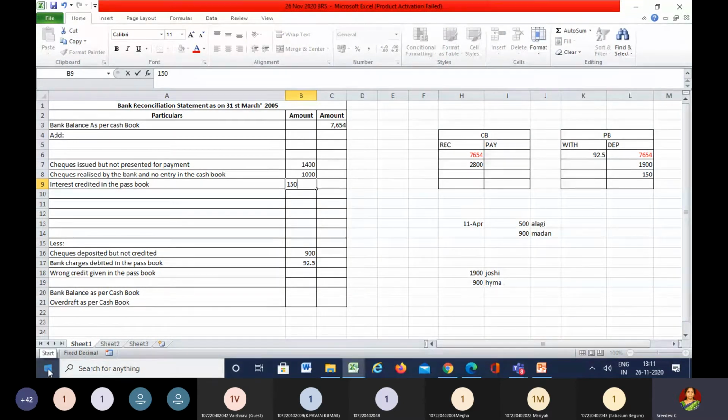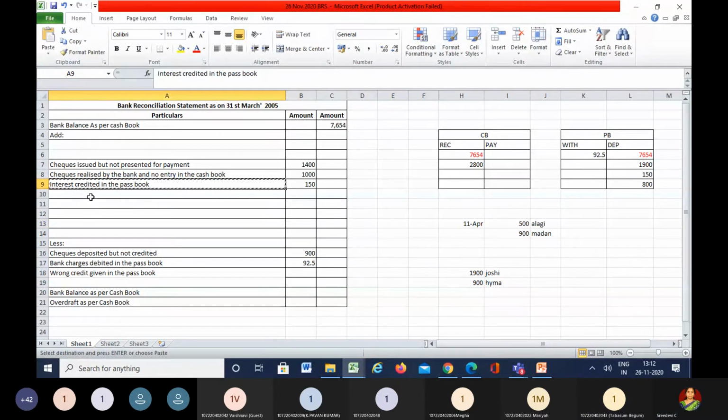Interest received or dividend received, both mean income to Mr. Purushottam, the businessman. So they have collected 800 towards dividends. What happens here? Add. We should add. So this is to be called as dividends.